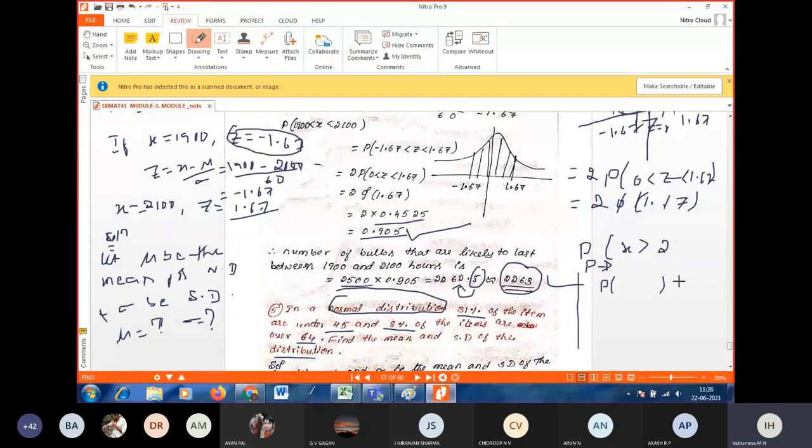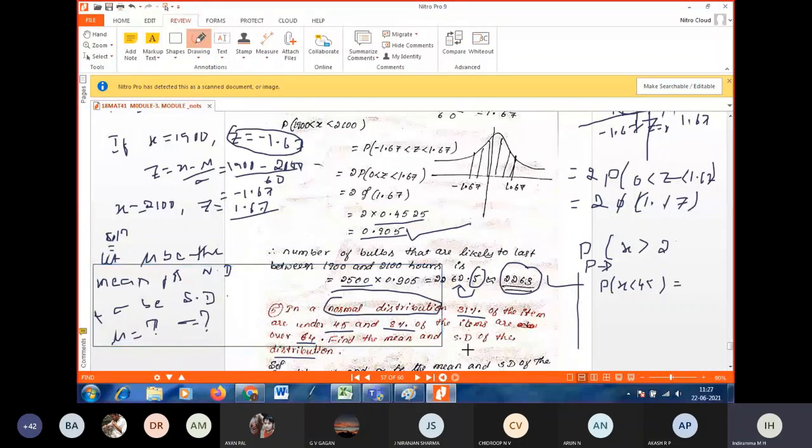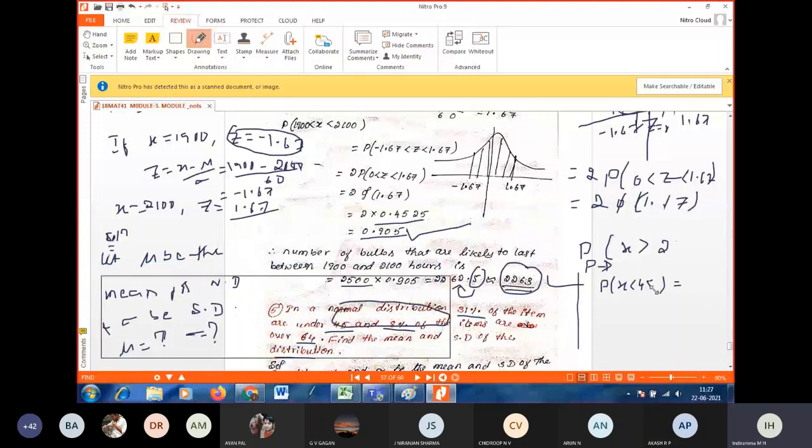So now tell me what they are given. 31% of the items are under 45. Let X be the amount. So under 45, X less than 45 is 31%. 31% means what? In probability, a percentage can be written as a decimal, 0.31.